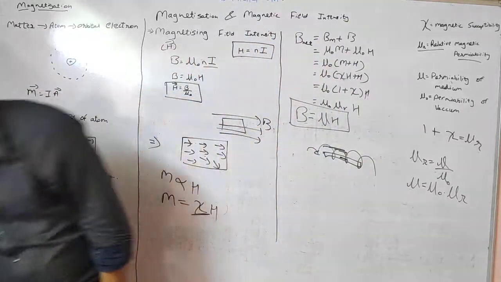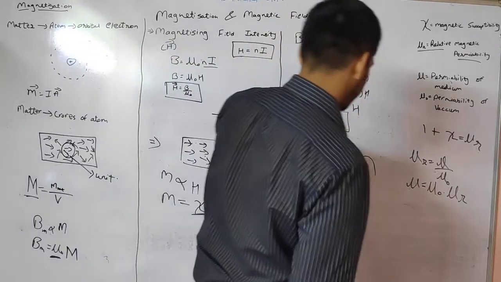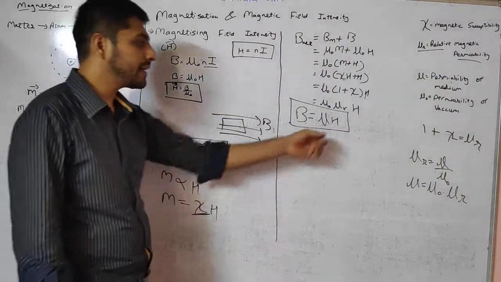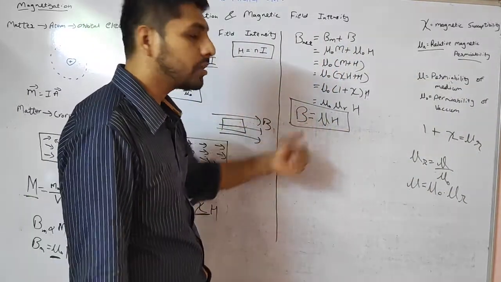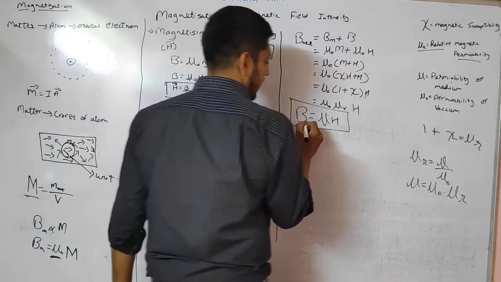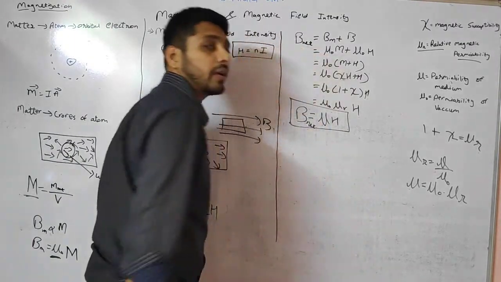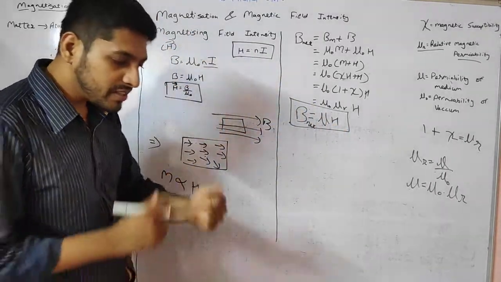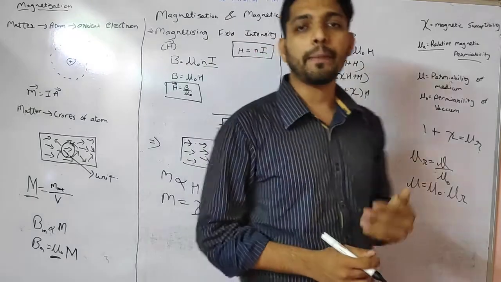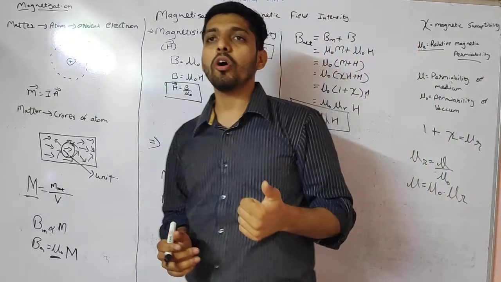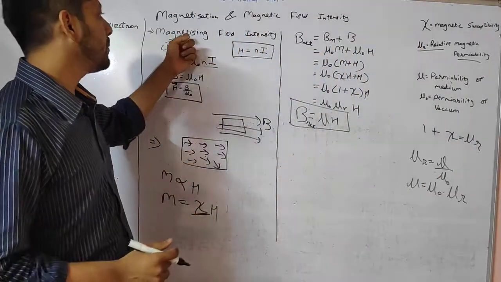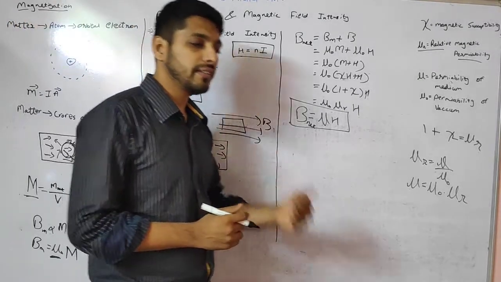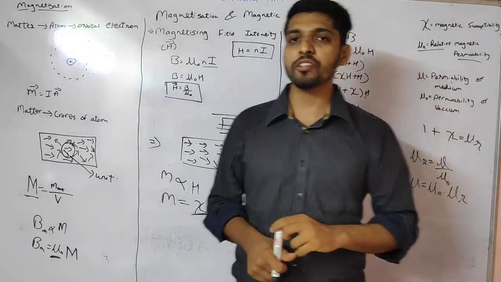What does this say? This says that the magnetic field depends directly on the medium. Here this is the net magnetic field. H is the magnetizing field intensity, which means the more the magnetizing field intensity of the external field, the more the magnetic field inside will increase also. I hope this much is clear.